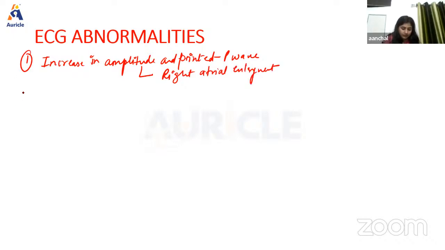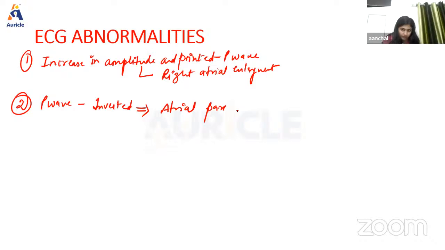If the P wave is inverted, it represents atrial paroxysmal tachycardia.